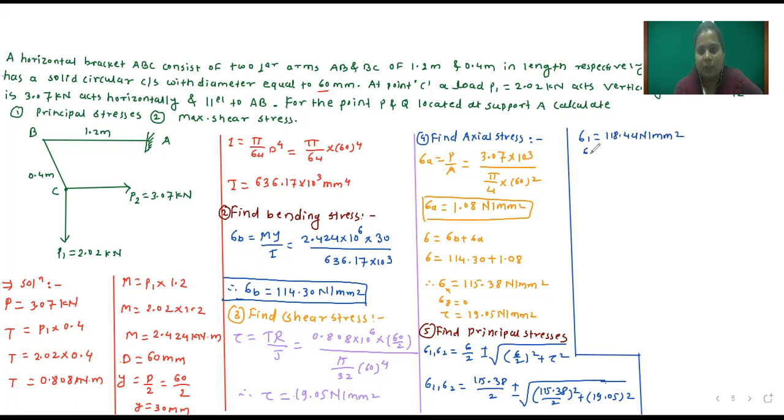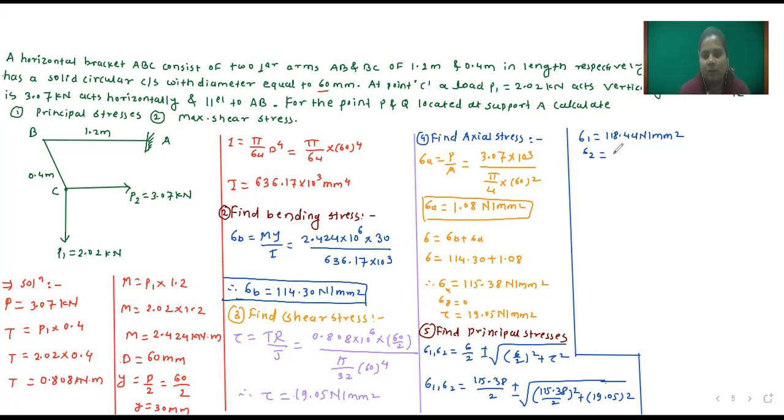This is the major principal stress, and the minor principal stress is equal to, check once again, minus 3.06.